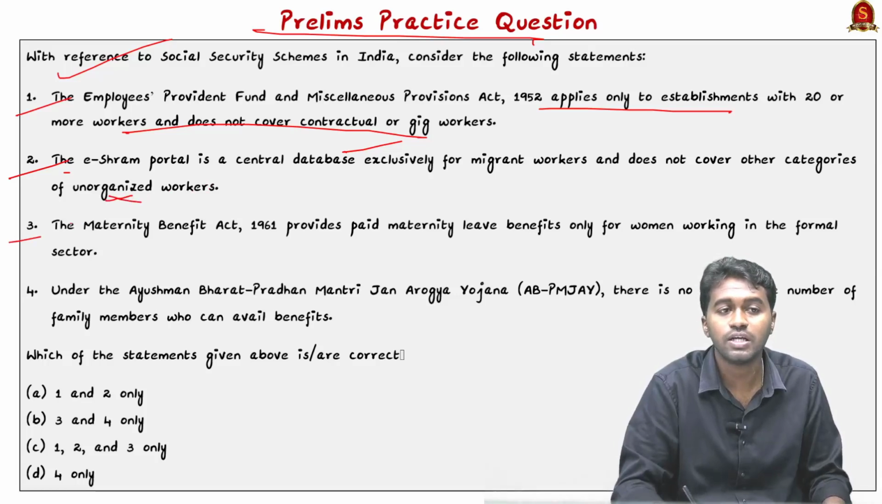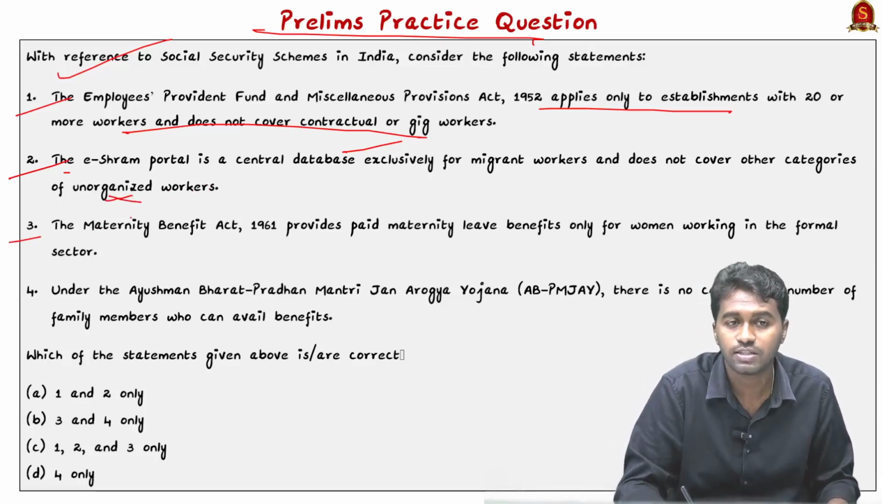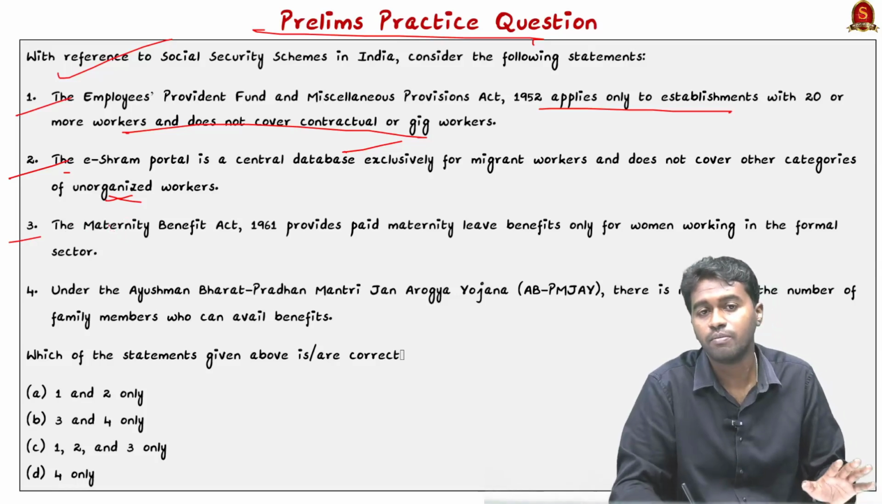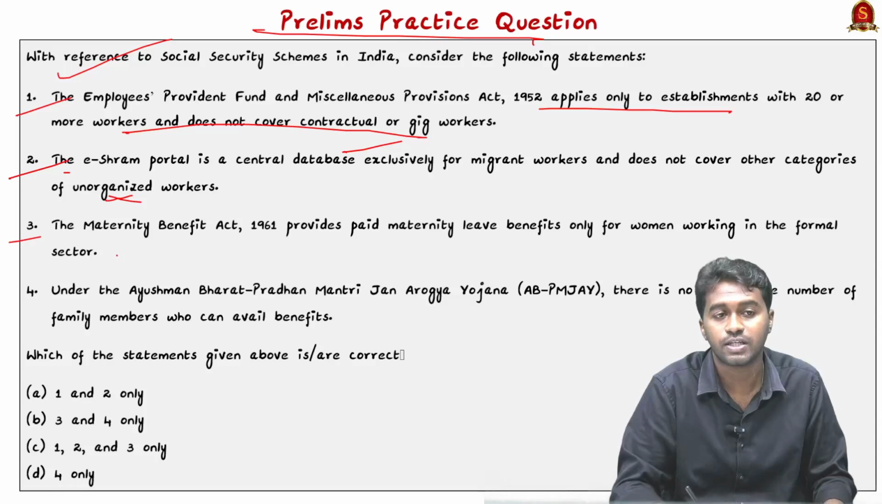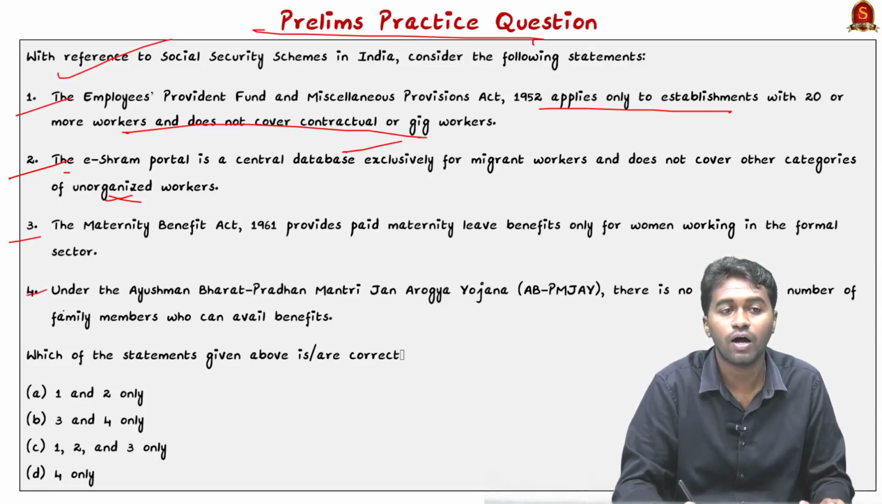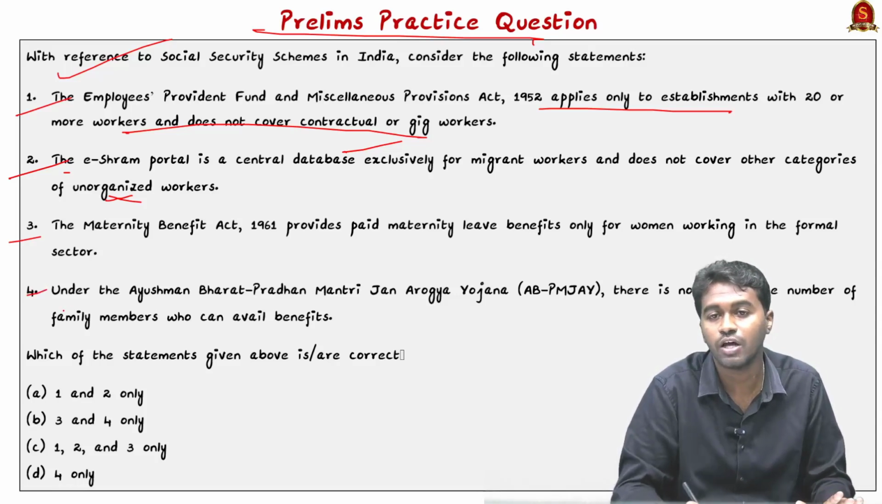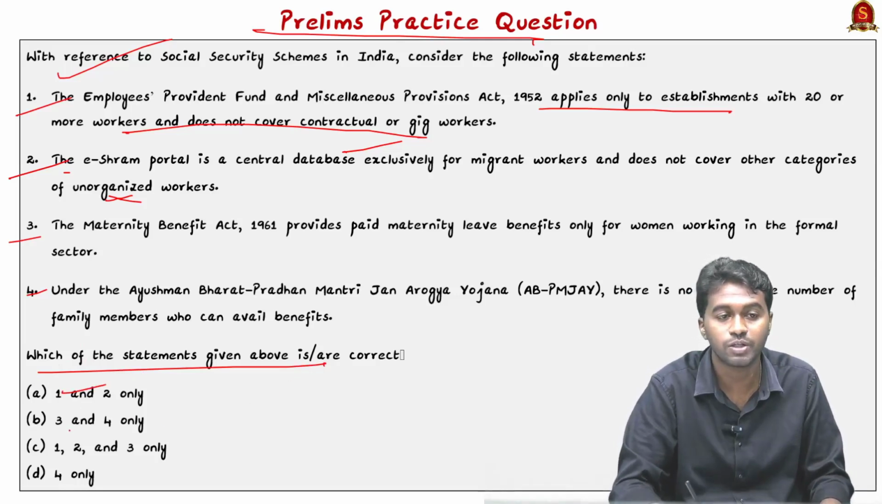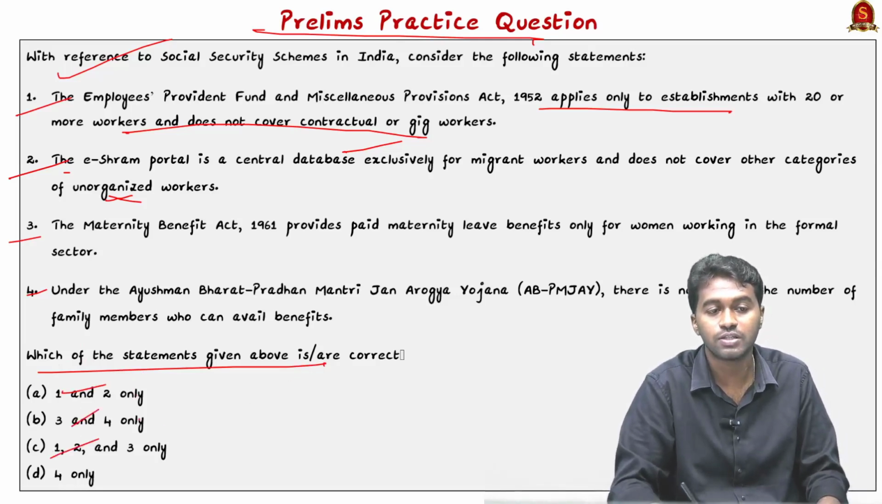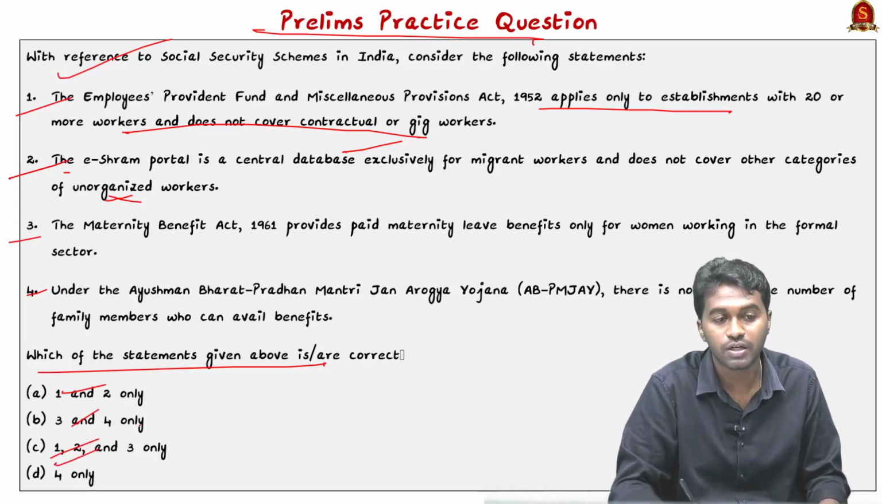And statement 3, the Maternity Benefit Act, 1961 provides paid maternity leave benefits only for women working in the formal sector. And statement 4, under the Ayushman Bharat Pradhan Mantri Jan Arogya Yojana, there is no cap on the number of family members who can avail benefits. Which of the statements given above is or are correct? Option A, 1 and 2 only, option B, 3 and 4 only, option C, 1, 2 and 3 only, and option D, 4 only.